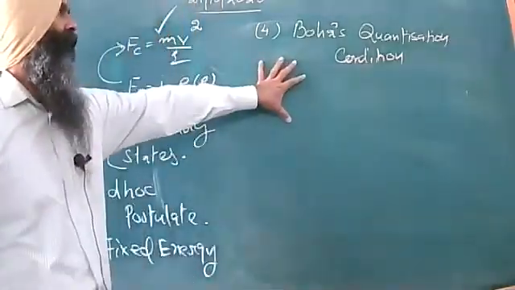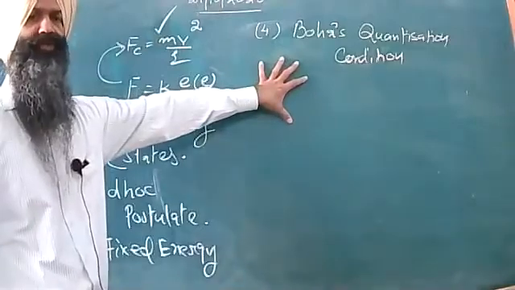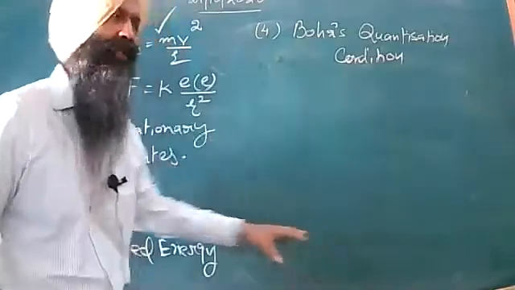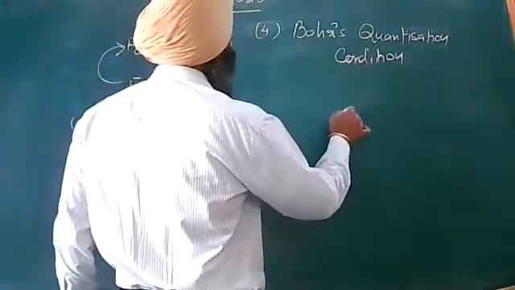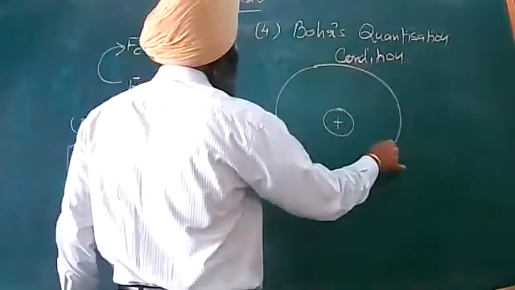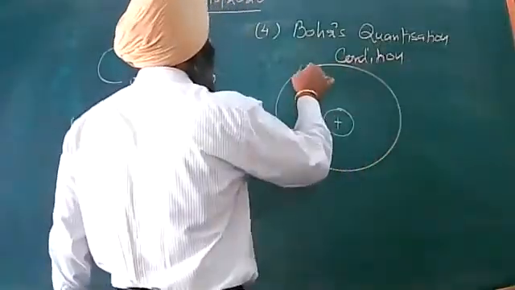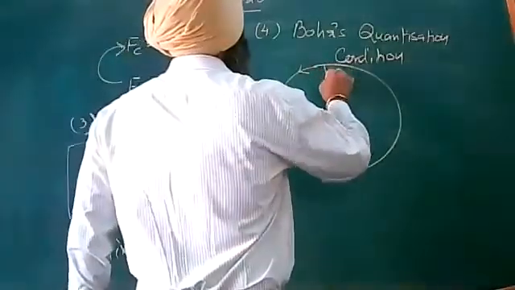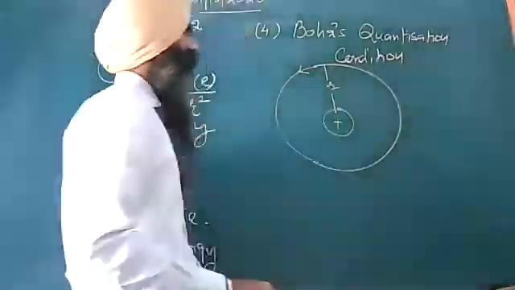Dear all, Bohr suggested in his postulate that when the electron is revolving around the nucleus, imagine that this is the nucleus and this is the orbit in which the electron is revolving. Let small r be the radius of this orbit.